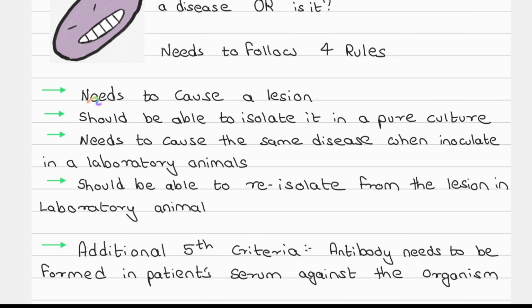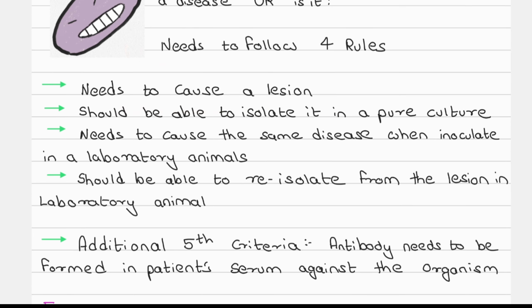The first rule is that it needs to cause a lesion. Now, what is a lesion? A lesion is basically affected tissue cells. So this microorganism needs to cause some morphological or physiological changes in the patient. You can't say there is a healthy body and a patient's body, and both bodies are completely identical, so you can't say that one is affected and one is healthy even though they are the same.